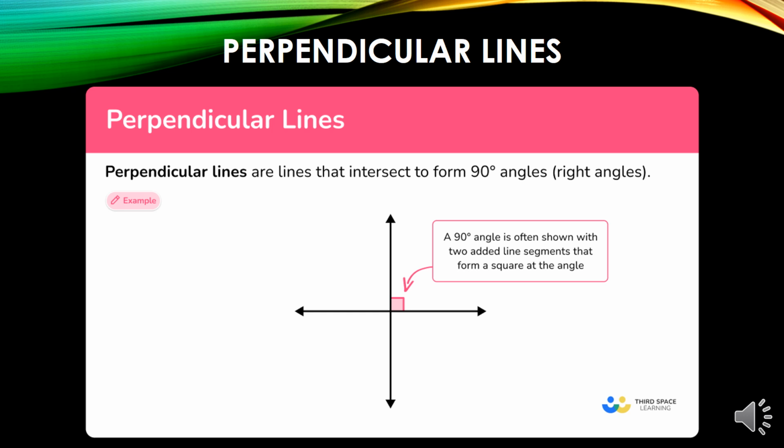One line is horizontal and the other one is vertical. So these are perpendicular lines, where one line is horizontal and the other line is making a perpendicular on the horizontal line, and they are making a right angle together.